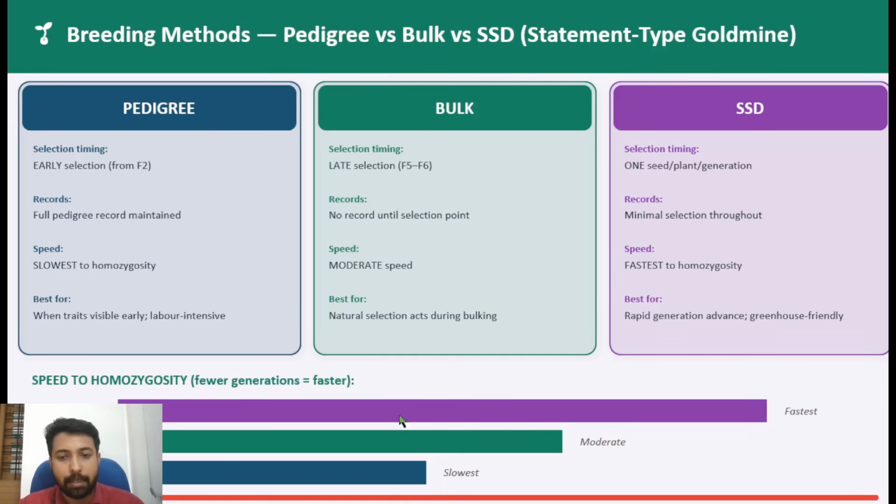You have a comparative graph on the lower side also. In this way, compare each and every method. There is a comparison on the timing, speed, and what each is best for, and all things are given. We don't take this as a slide to study things. This is just a strategy video. I again repeat, you need to go for point by point comparison in your detailed in-depth classes and make notes of that.